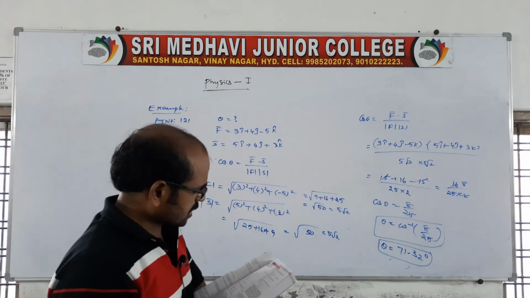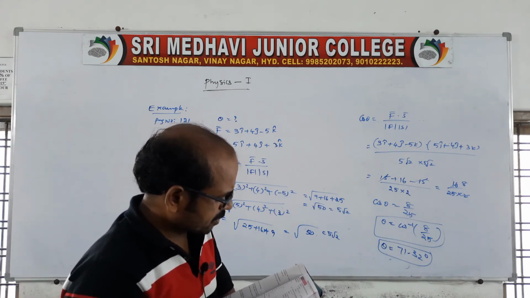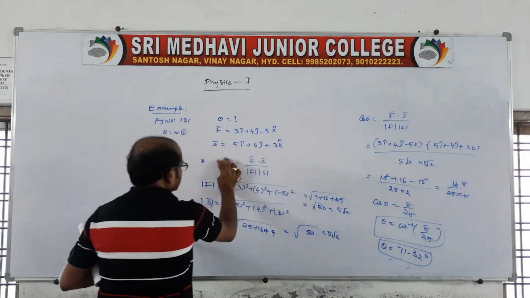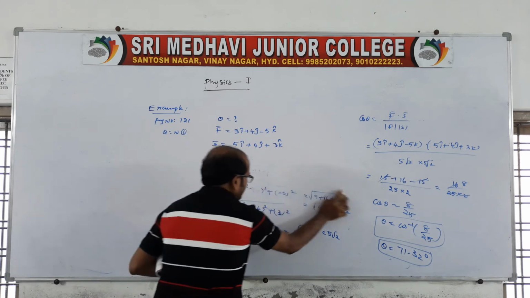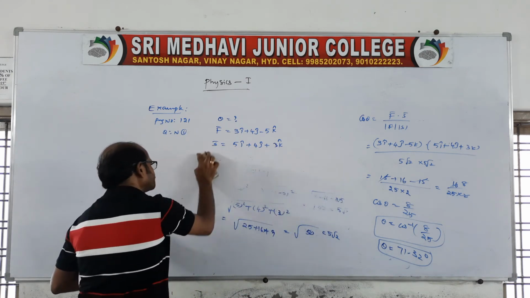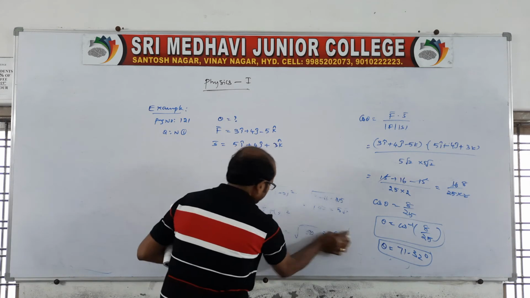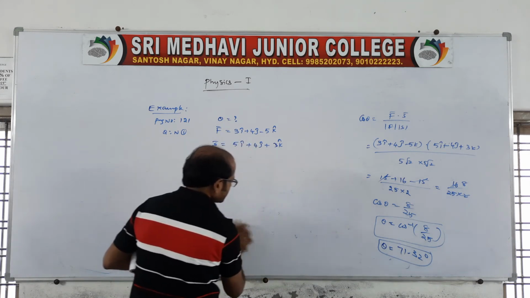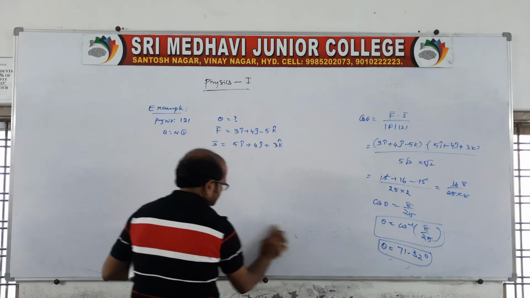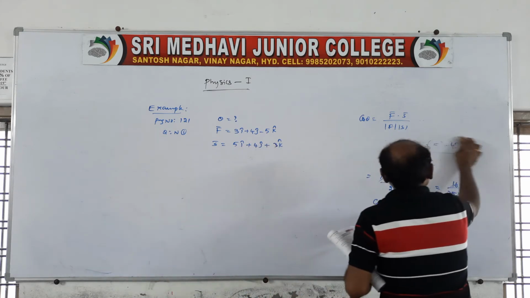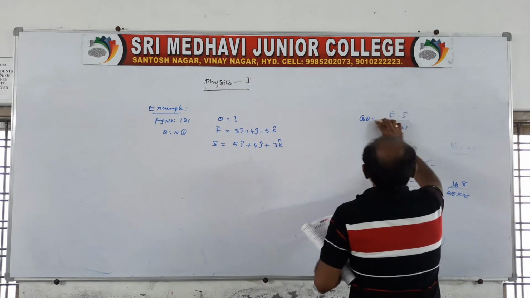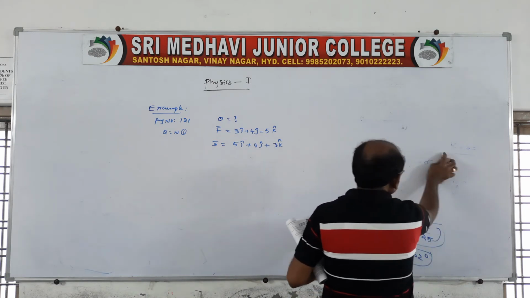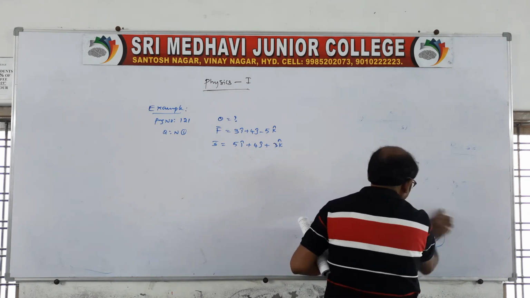In this second part, it is also asking the projection of F on s, which I told you in the previous class. We can find both projections. In this only one projection is asked, but I will tell you both projections, because in the previous dot product I told you the component of p along q and the component of q along p. Projections are nothing but that.